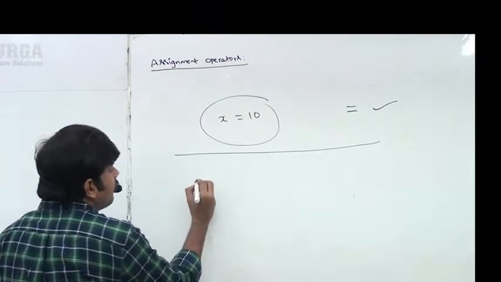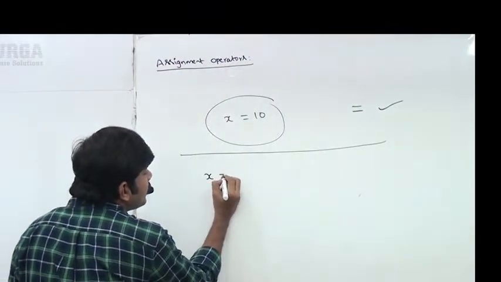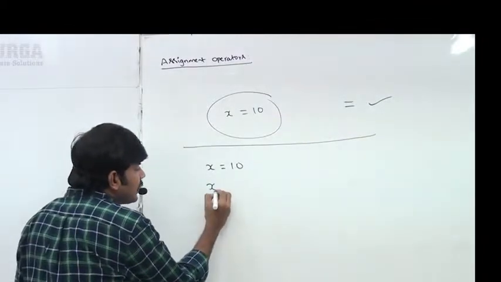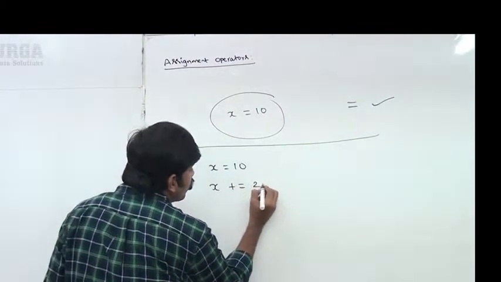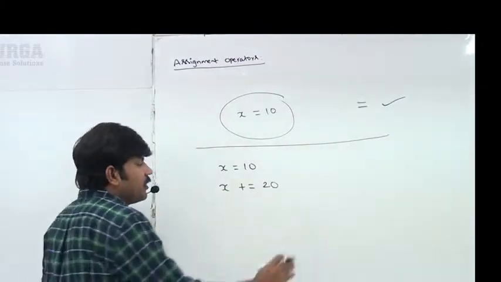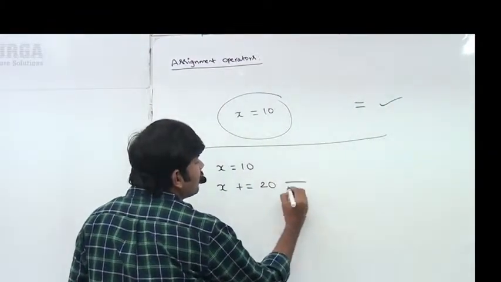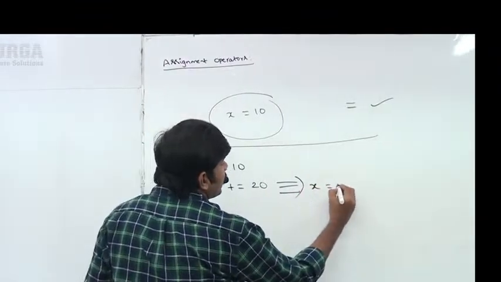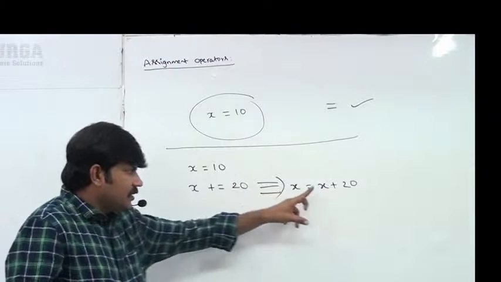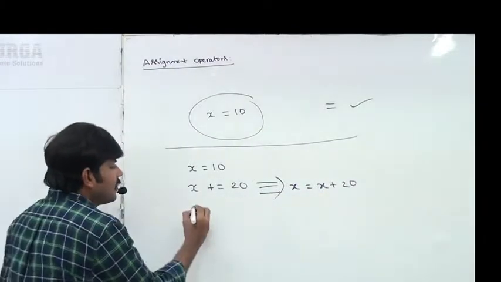Best example for you: x is equal to 10, sir. x plus equal to 20 I'm taking. Can you please spell out the meaning of this line? It is x is equal to x plus 20. Already 10 plus 20 is 30.